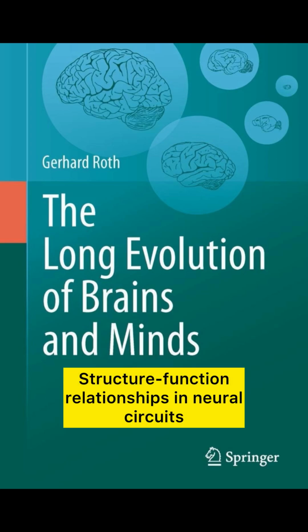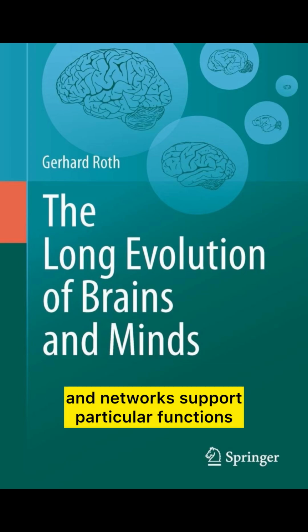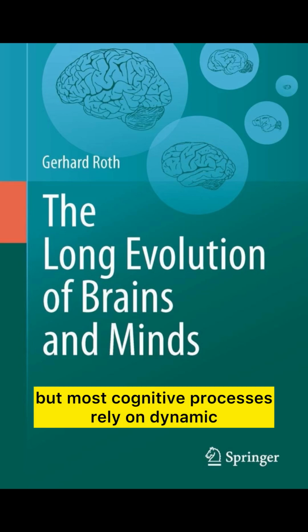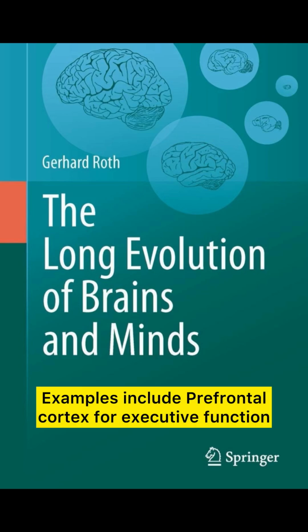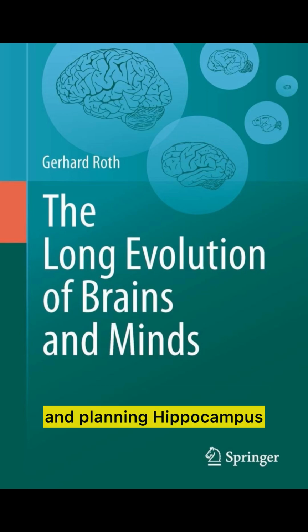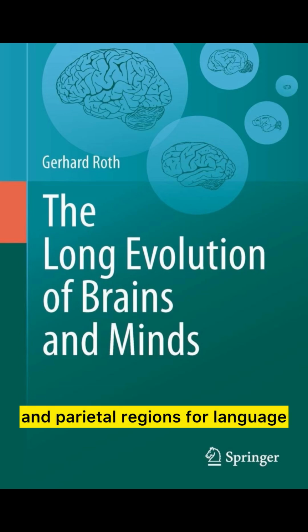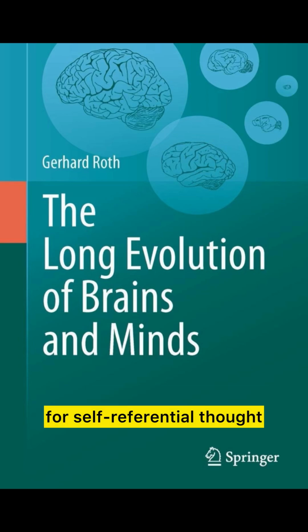8. Structure-function relationships in neural circuits. Specific brain regions and networks support particular functions, but most cognitive processes rely on dynamic interactions among networks. Examples include prefrontal cortex for executive function and planning, hippocampus and related networks for memory, temporal and parietal regions for language and social perception, and the default mode network for self-referential thought and resting state processing.